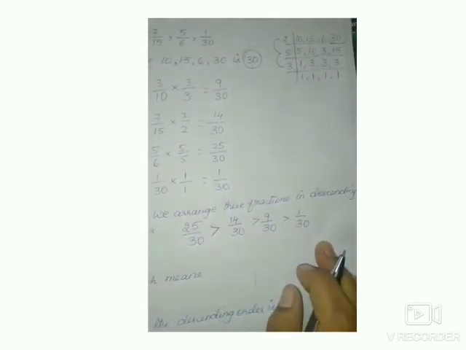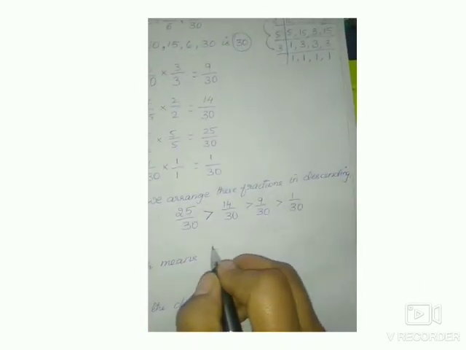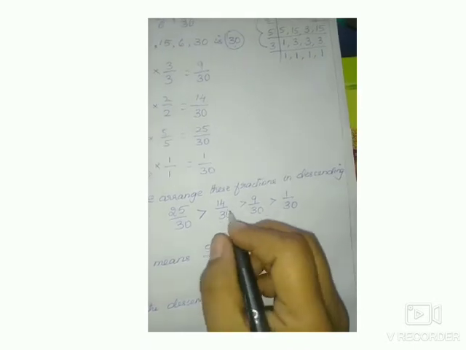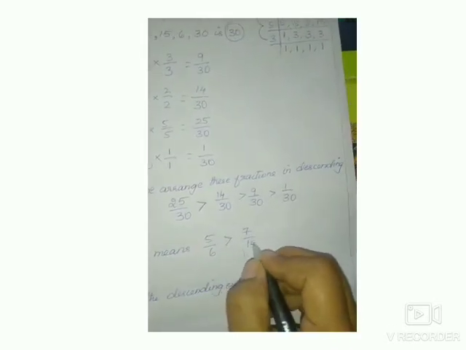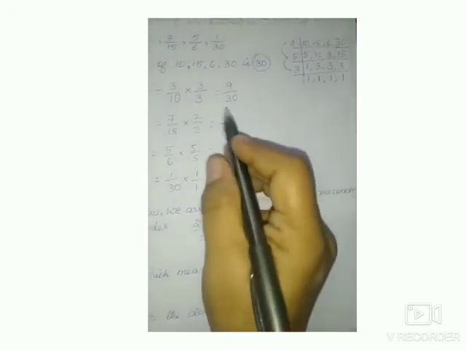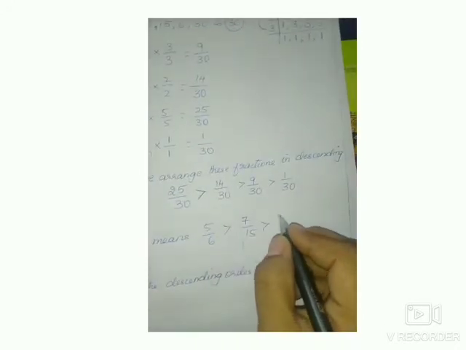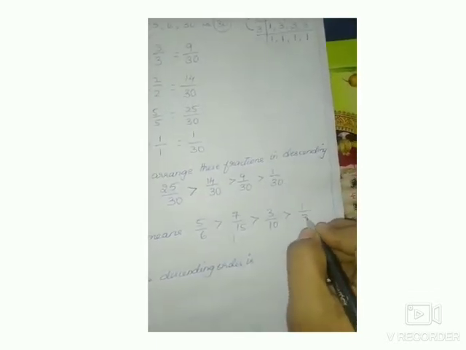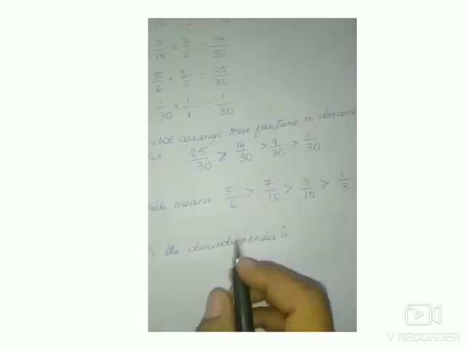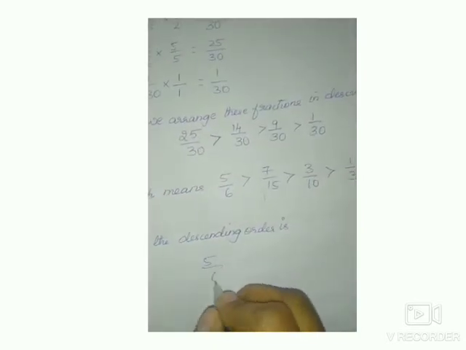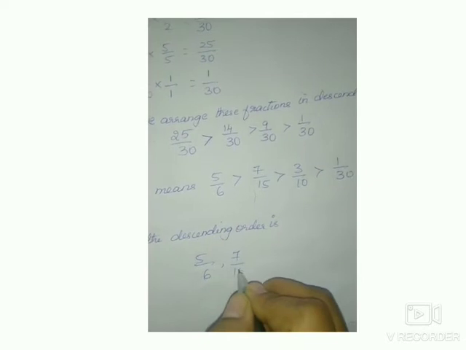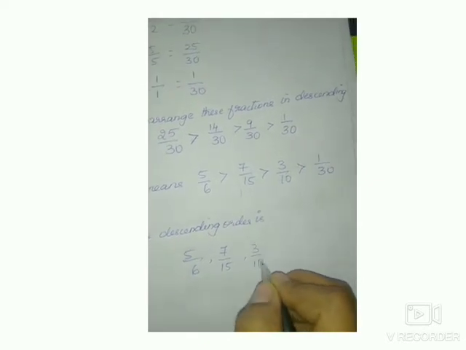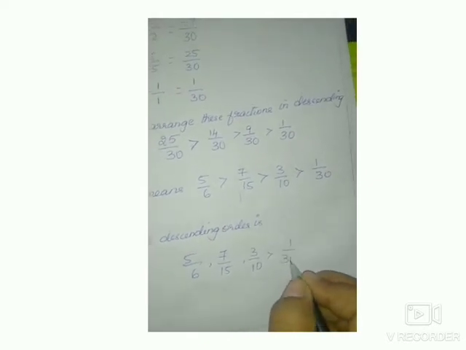But this is not the actual fraction. What are the actual fractions? 25 by 30 is 5 by 6, which is greater than 14 by 30 becomes 7 by 15, which is greater than 9 by 30 is 3 by 10, which is greater than 1 by 30. Now you can also write with commas: 5 by 6, comma, 7 by 15, comma, 3 by 10, comma, 1 by 30.